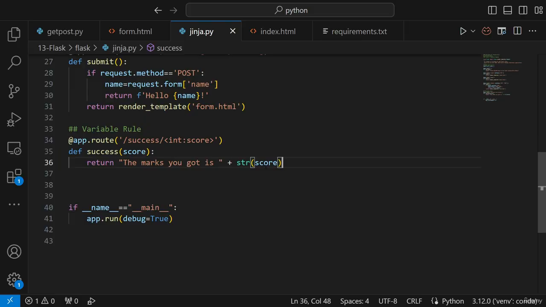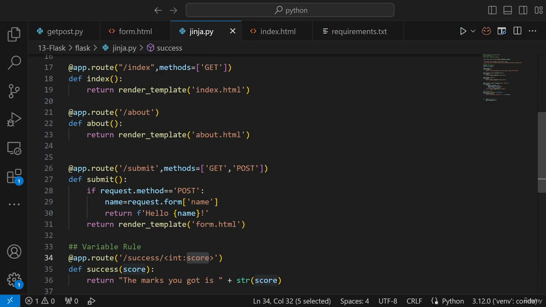Whenever we are passing any parameter over here and assigning a rule to a variable, saying you only have to give an integer value, or you can only give a float value, something like that, this is called variable rule. Here we are restricting a parameter with respect to the data type that we are passing over here. So this is one basic example to understand variable rule.